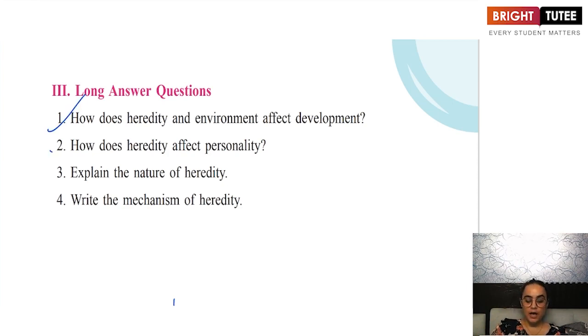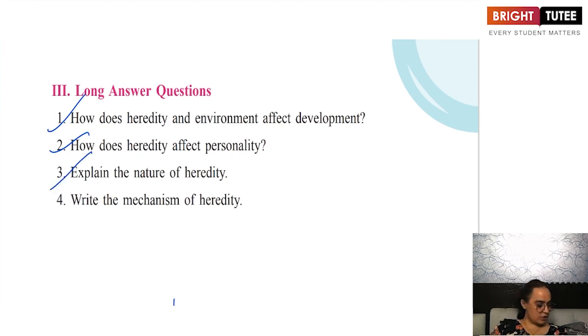How does heredity affect the personality of a child? So obviously heredity is on the basis of the genes that the child has inherited from the parents, the combination of chromosomes and the further combinations of the genes. So basically, heredity is going to impact the overall personality of the child, and it is not only on the basis of what genes the child inherits from the parents, but also the ancestral genes, as we have learned, play an equal role in the overall development of the child.